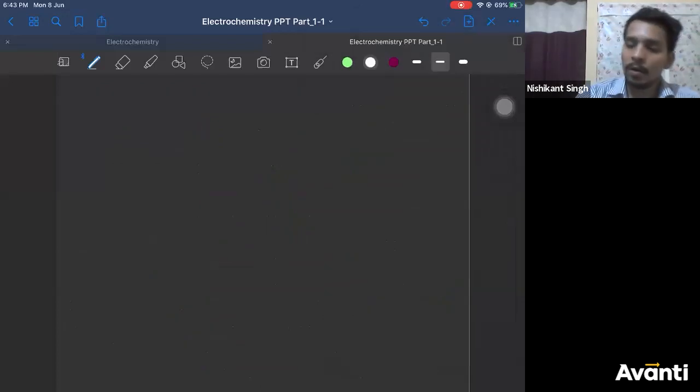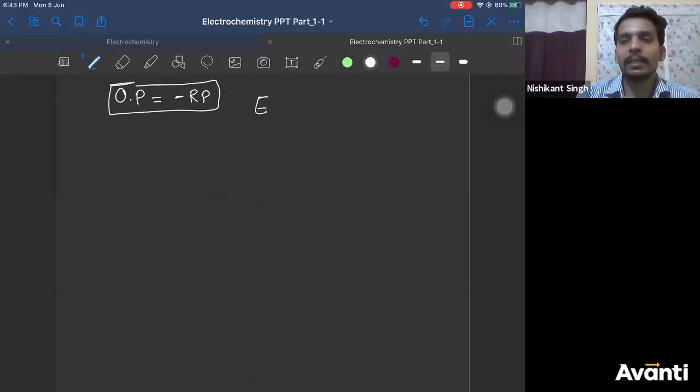Always remember, the oxidation potential of a metal and the reduction potential of a metal have the same magnitude, only the sign changes. What does it mean? If I write E as the symbol of potential, Zn2+ to Zn is plus 2 to 0, a reduction, so the potential I'm writing is the reduction potential: minus 0.76 volt.